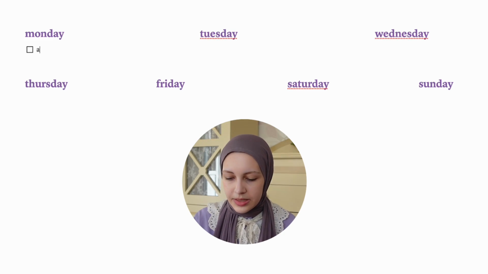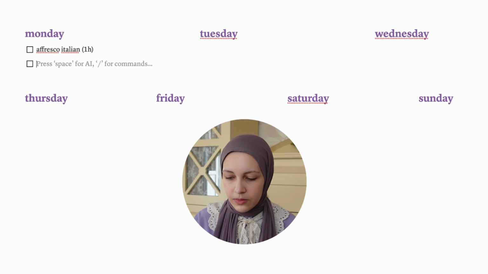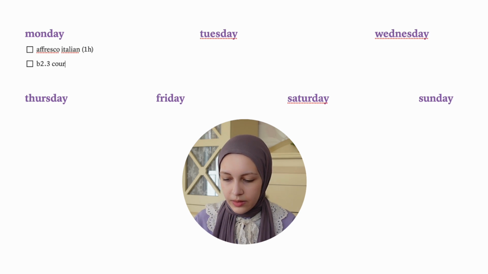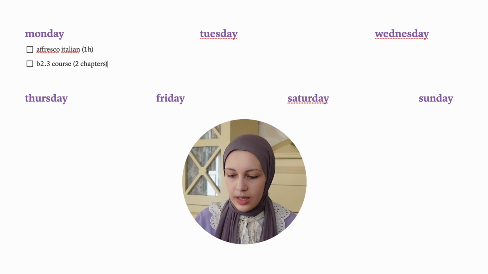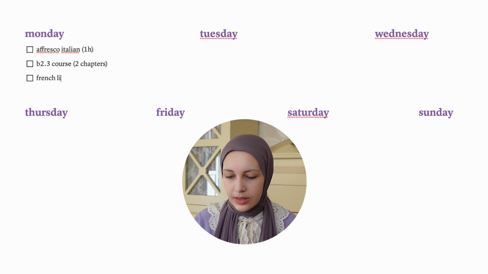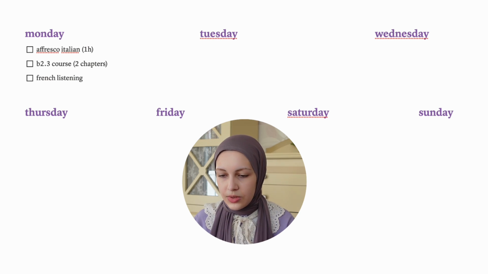For example, according to the table that I just created, on Monday I will be studying from this Italian book and I will be going on with my German course for 2 chapters, let's say, and I'll also be listening to French. And on Tuesday I will be doing this and that, everything according to the table that we just created.